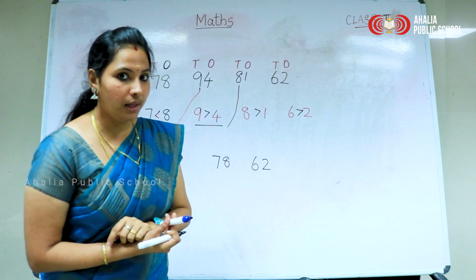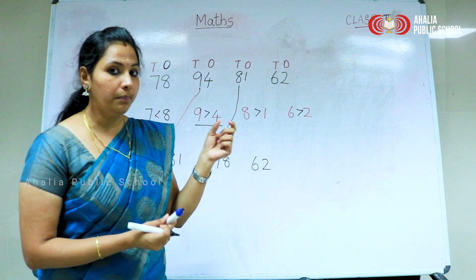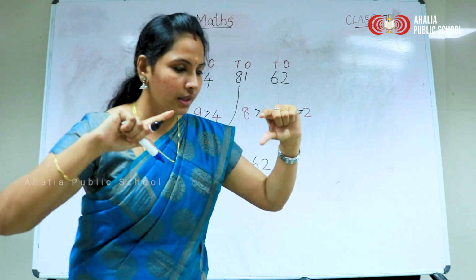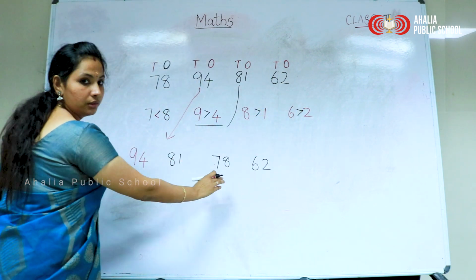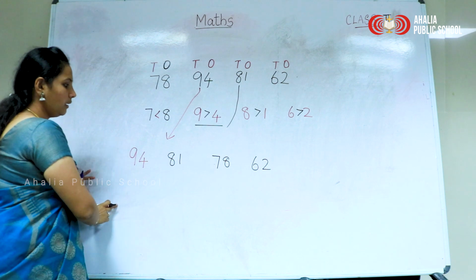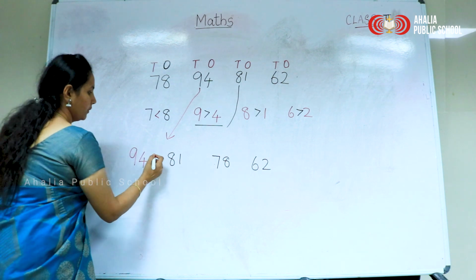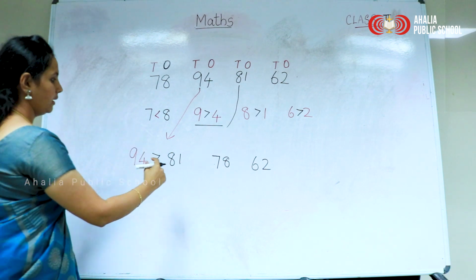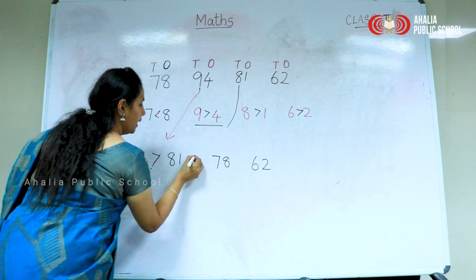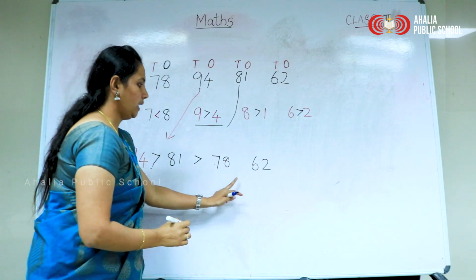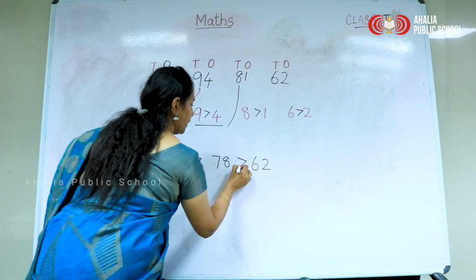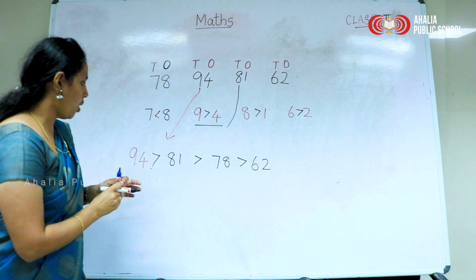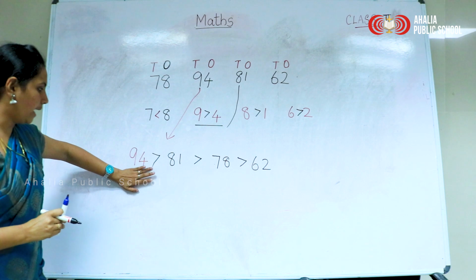Okay, we know how to put this simply. So now, which way will the alligator open its mouth towards the greatest number? Between 94 and 81, which is greater? This side, right? Open towards this side. Here 81 and 78, 81. Again 78 and 62. It opens its mouth towards this side.